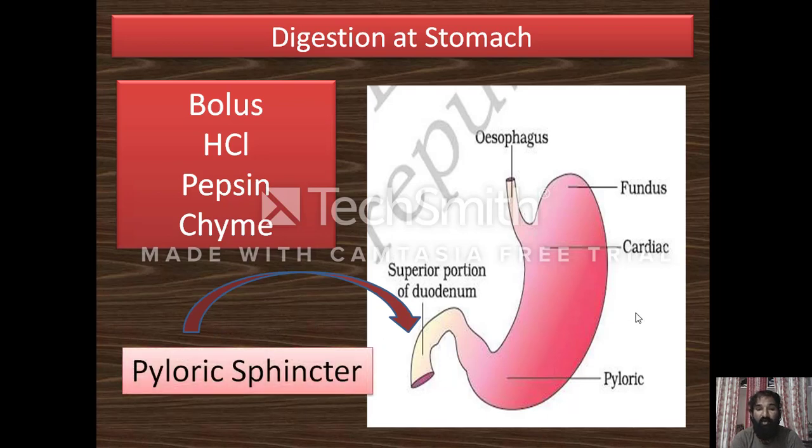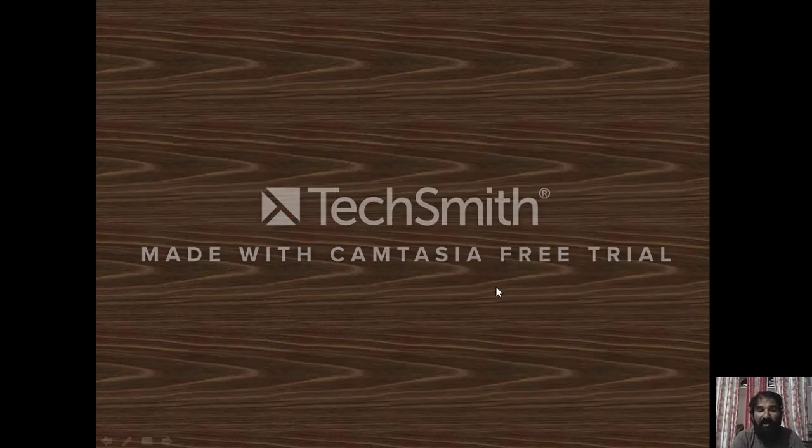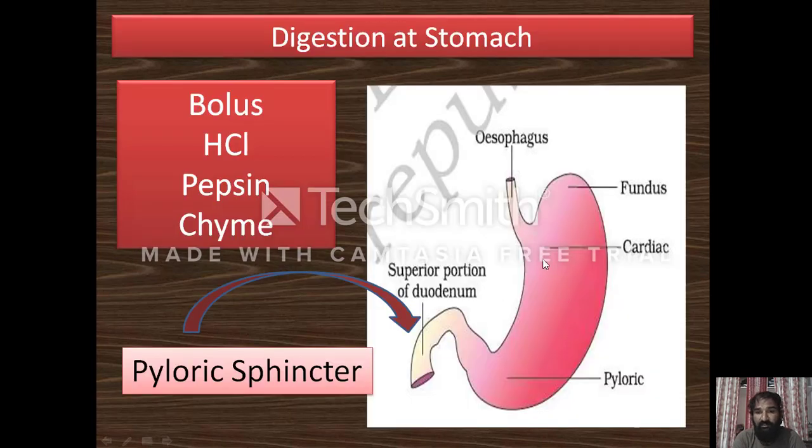After that, the digested food material present in the stomach moves towards the U-shaped end of the stomach, which is regulated by a sphincter called the pyloric sphincter. After the digestion, the chyme moves towards the intestine. The intestine starts with the U-shaped body, which is regulated by the pyloric sphincter. By the opening of this sphincter, a very small amount of the food material enters the duodenum. We will discuss that in the next class.